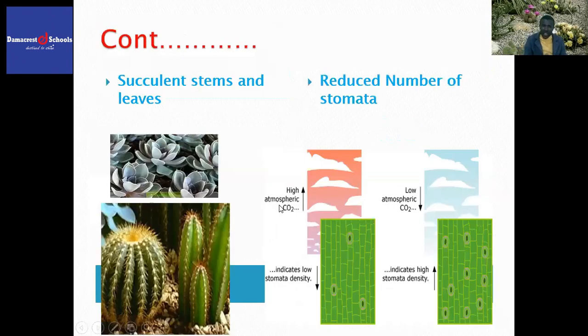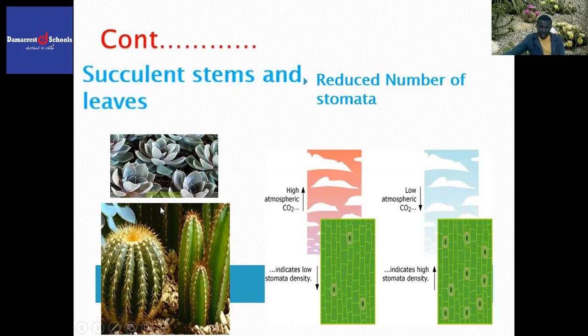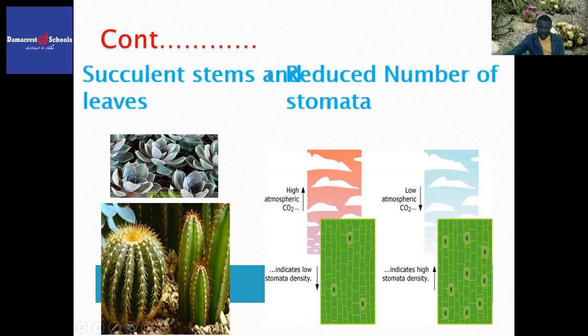Some xerophytes, as I had mentioned, have got succulent stems and leaves. As you can see, this is a typical example of a xerophyte that is having succulent leaf. And again, we have this one having succulent stem. What is the meaning of succulent? Succulent means fleshy.